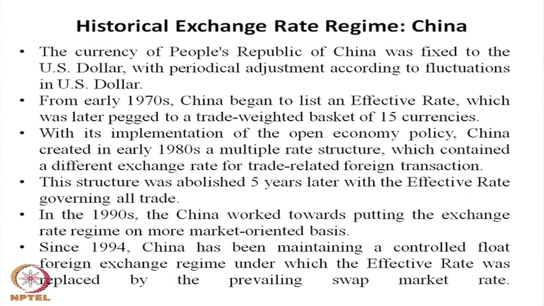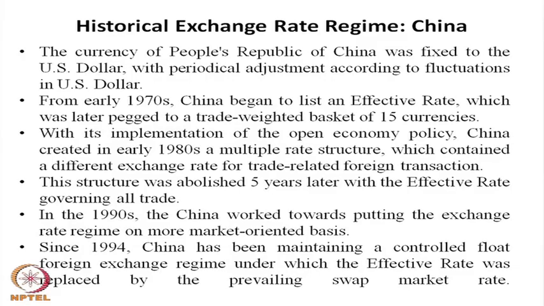The Chinese authority had freedom in adjusting the exchange rate. So, we can mention here that the regime was a fixed exchange rate with intervals of adjustment. The adjustment was decided by the Chinese authority on the basis of the requirements of their economy.